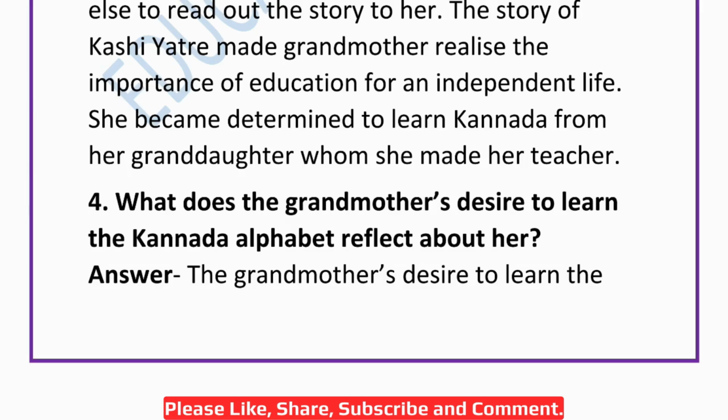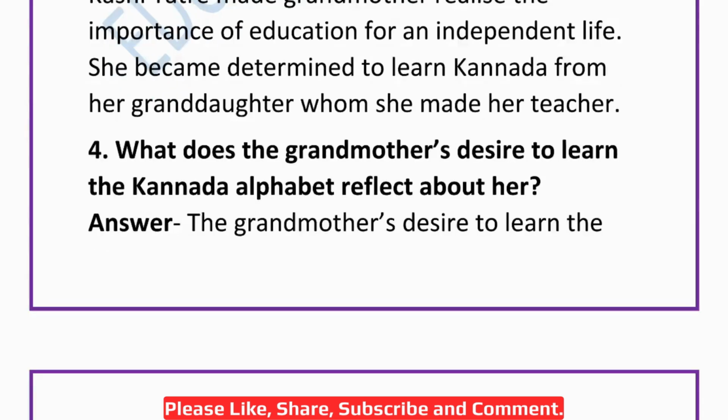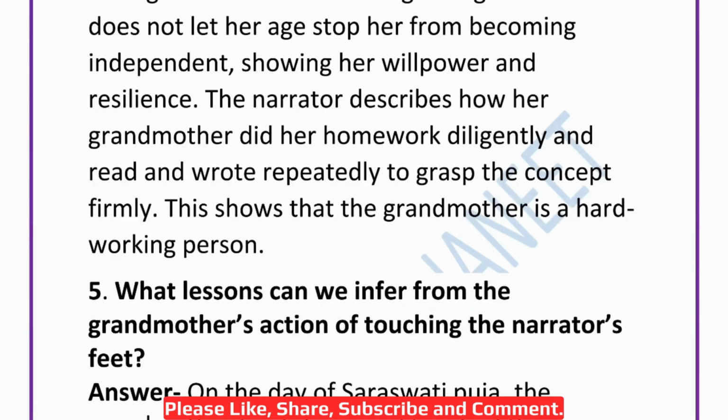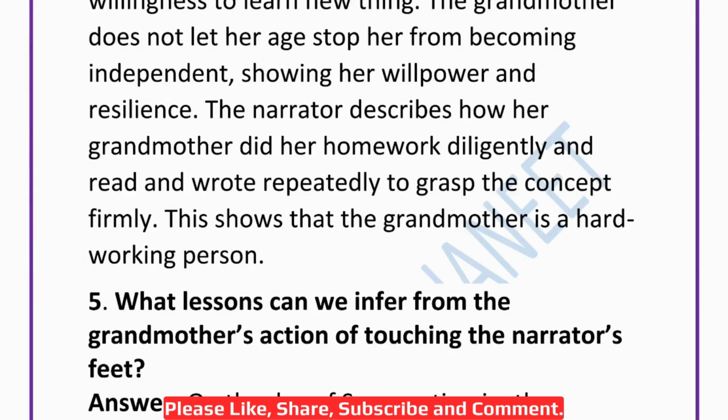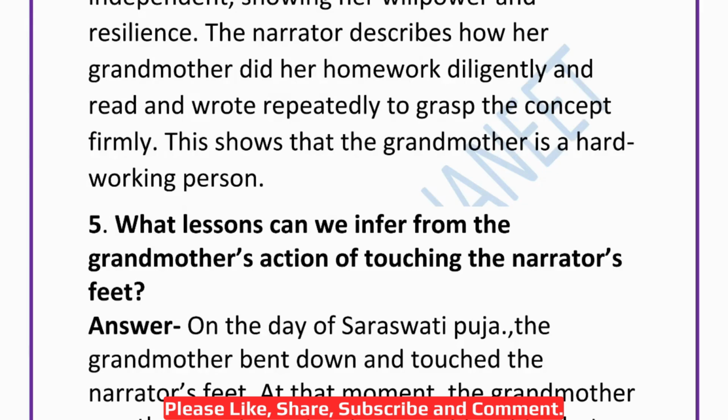What does the grandmother's desire to learn the Kannada alphabet reflect about her? So, the grandmother's desire to learn the Kannada alphabet reflects her determination and willingness to learn new things. The grandmother does not let her age stop her from becoming independent, showing her willpower and resilience. The narrator describes how her grandmother did her homework diligently and read and wrote repeatedly to grasp the concept firmly. This shows that the grandmother is a hardworking person.